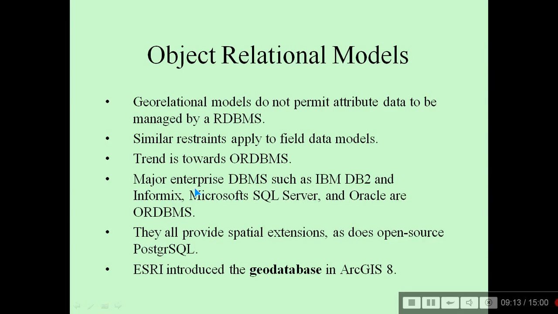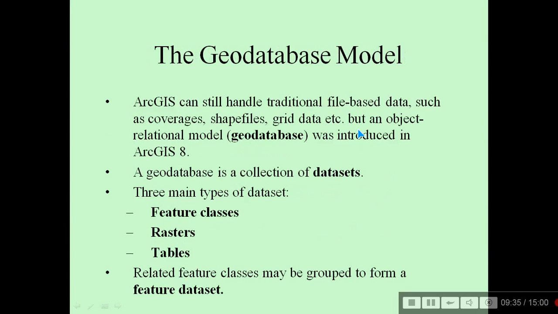Major enterprise DBMS such as IBM DB2, Informix, Microsoft SQL Server, and Oracle are ORDBMS, that is, object relational DBMS. They all provide spatial extensions, as does open source PostGRESQL, and ArcGIS introduced the geodatabase in version 8 and onwards.